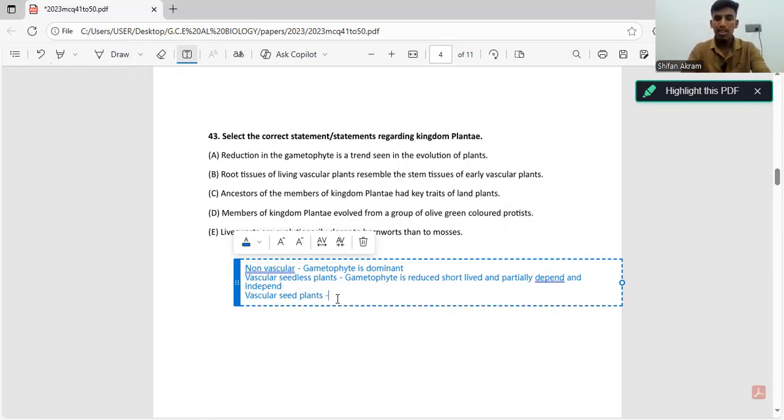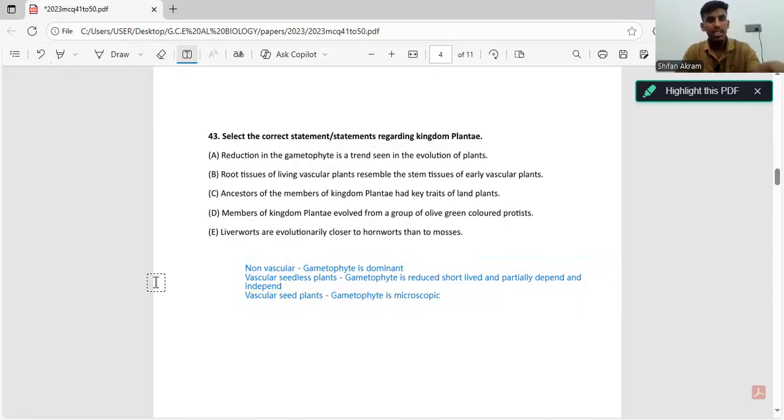But in vascular seed plants, the gametophyte is microscopic and totally depends on the sporophyte. So the first statement says reduction in gametophyte is a trend seen in the evolution of plants, which is correct because in non-vascular plants the gametophyte is dominant. Then in vascular seedless plants they are small, reduced, and partially depend on the sporophyte. Then finally in vascular seed plants, the gametophyte is microscopic. We can't see them at all. So that statement is correct.